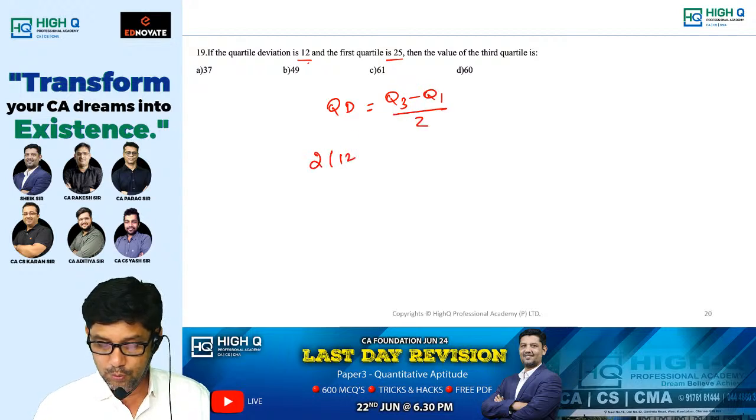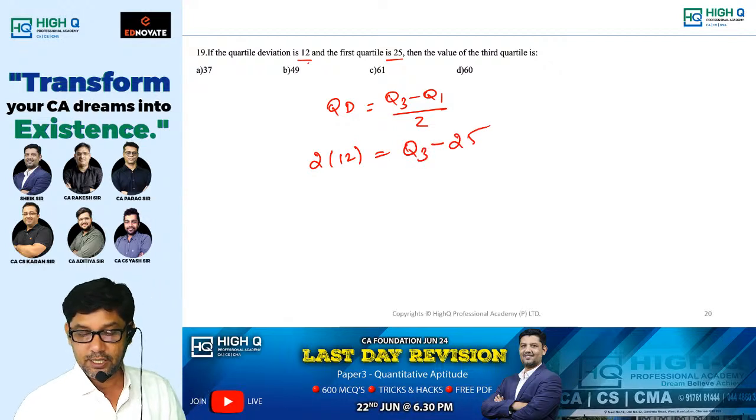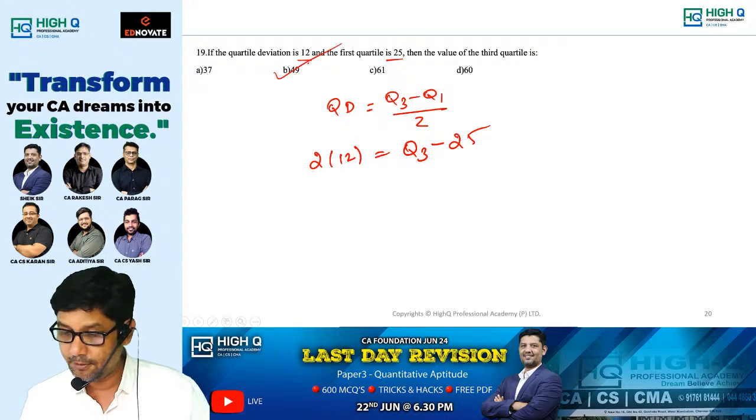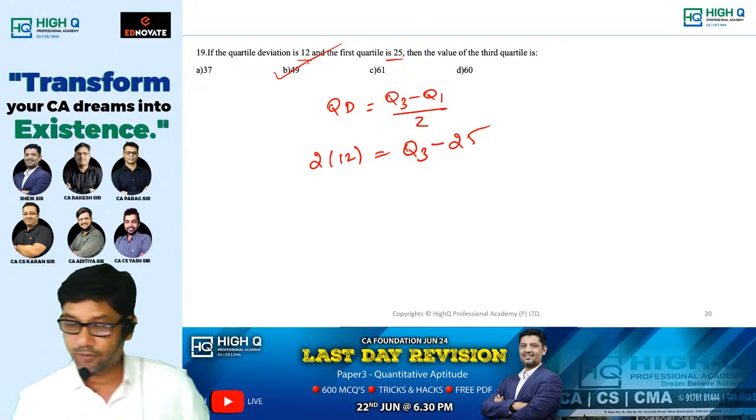So 2 times 12 is equal to Q3 minus Q1, which is nothing but 25. Is it 49, my dear? Is it 49? Sir, is this the kind of question they are asking?